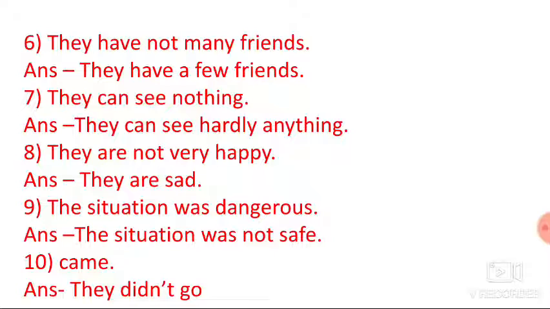Number 6: they have not many friends. Answer: they have a few friends. Number 7: they can see nothing. Answer: they can see hardly anything. Number 8: they are not very happy. Answer: they are sad. Number 9: the situation was dangerous. Answer: the situation was not safe.